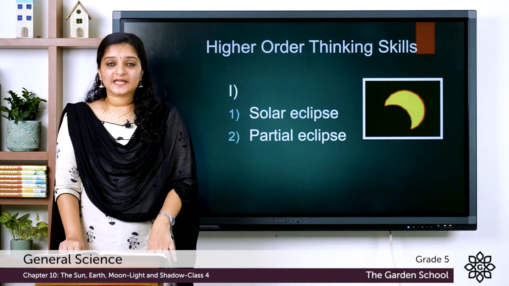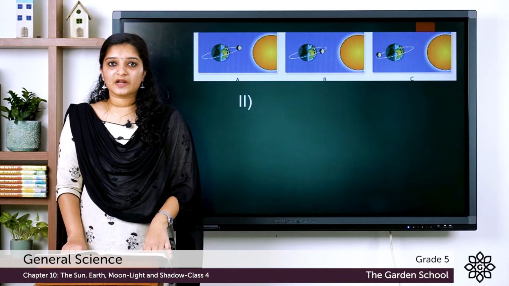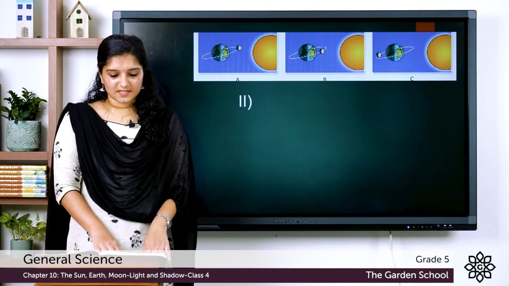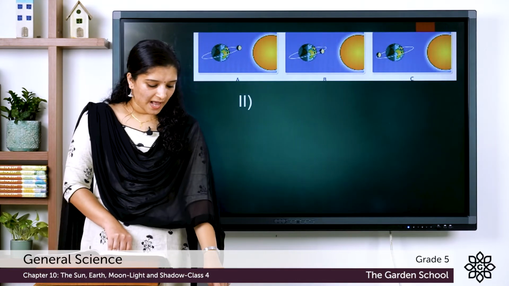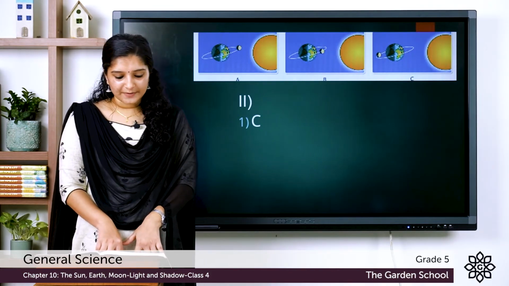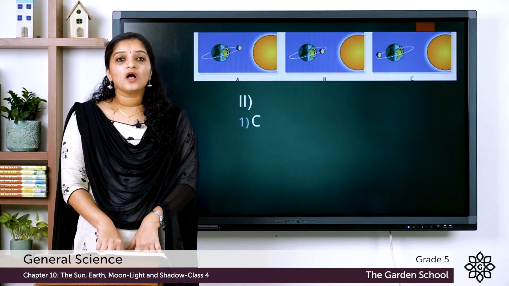Now let's get into the second set of questions. You are given three pictures, and based on these three pictures you have to answer the following questions. The first question is, in which situation can there be a lunar eclipse? The answer is option C, that is image C. The second question, in which situation can there be a solar eclipse?